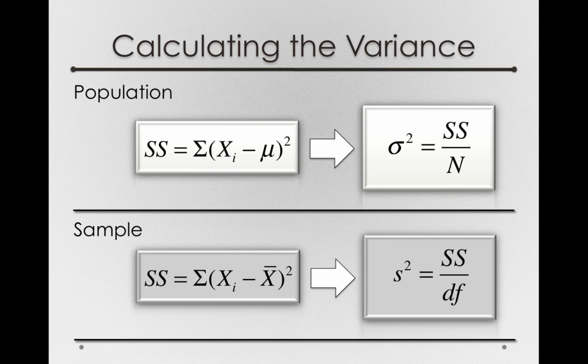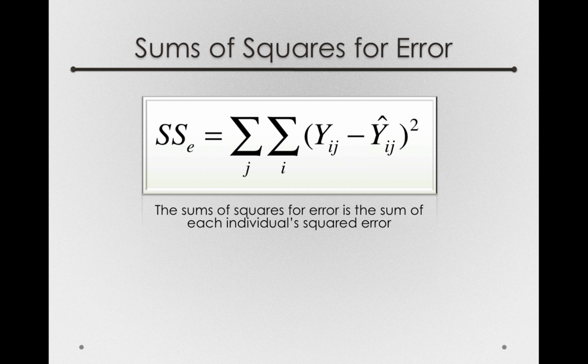Before I show this to you, remember that all formulas are simply instructions on how to operate on data. So even though this formula will look complex, it's really describing a simple series of operations that will get us the sums of squares. So here's the formula for the sums of squares for error. Let's talk first about the interior component, and then we'll come back to these double summation operators.